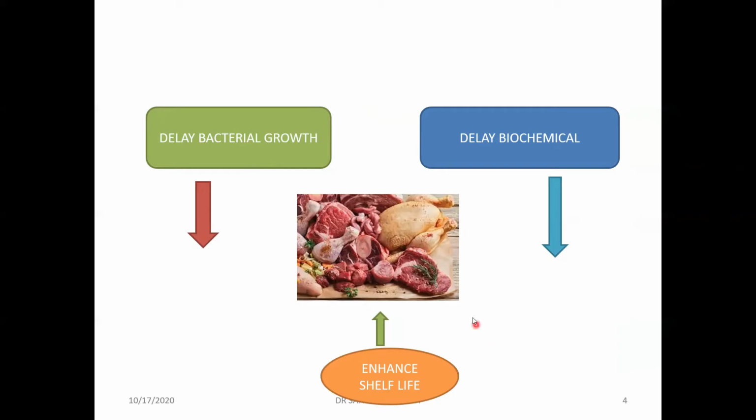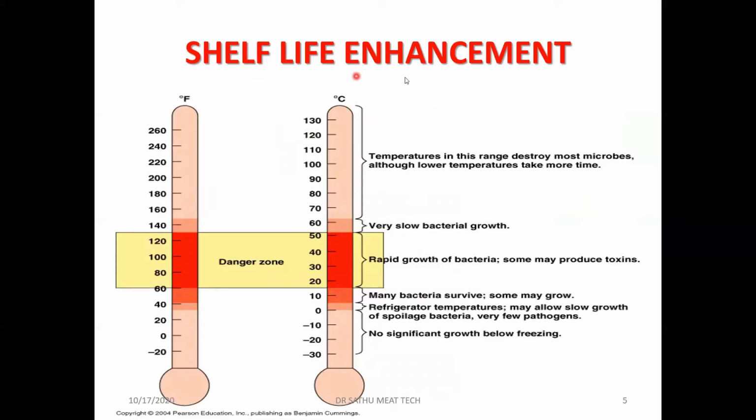So for example, if you take chicken and keep it outside for 4 to 6 hours or 8 hours, depending upon the initial microbial load, it will get spoiled. But when you keep it in refrigeration, we can store it for 3 to 4 days, because we are reducing the rate of multiplication of the microbes, and we are also reducing the autolytic degradations. So here we are enhancing the shelf life of meat and meat products at low temperature. We are just enhancing the shelf life. So how is the shelf life enhanced?